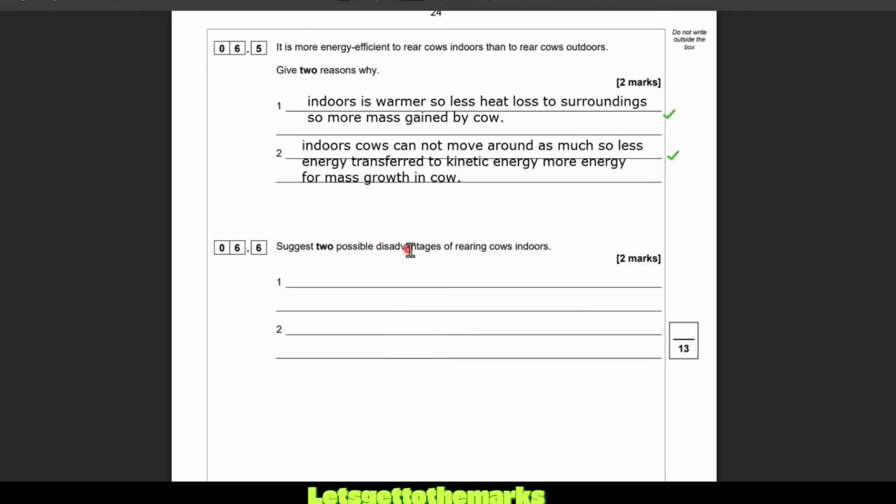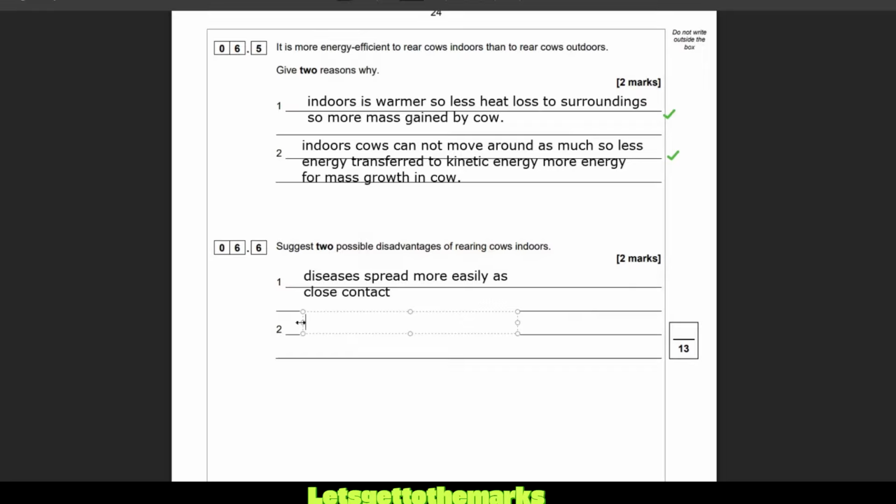6.6 suggests 2 possible disadvantages of rearing cows indoors. What if you're really close to other organisms? What can pass between you really easily? So what we're going to say is diseases spread more easily. Again, you could pause the video and have a go at these before I write them down. Diseases spread more easily as close contact.